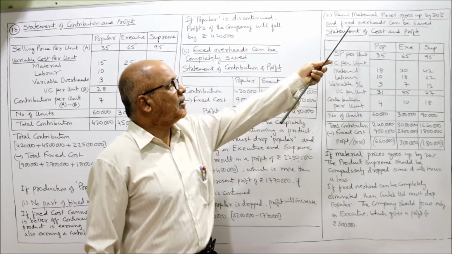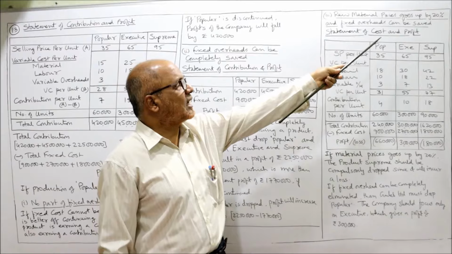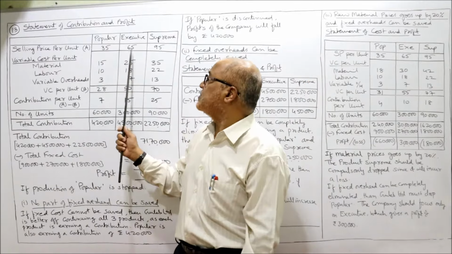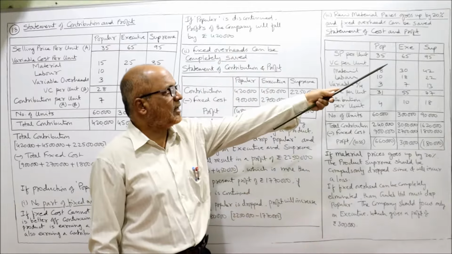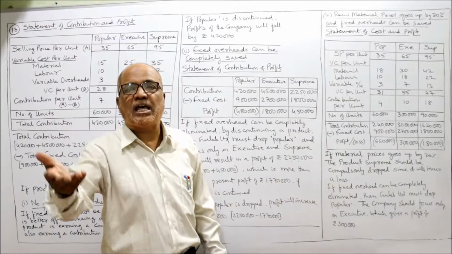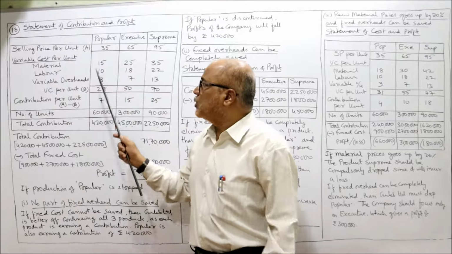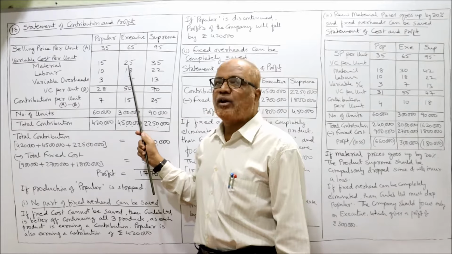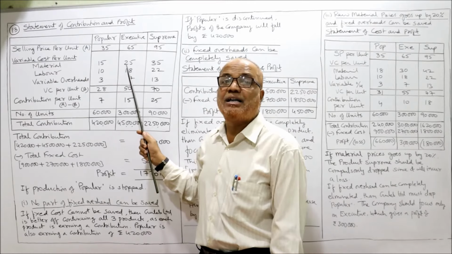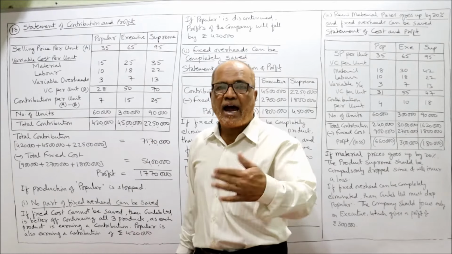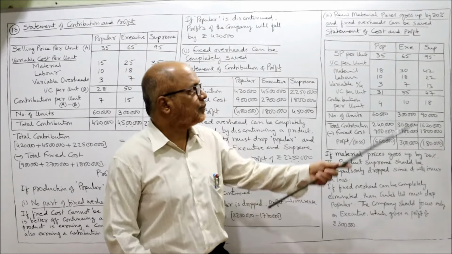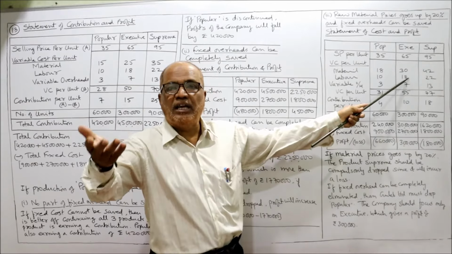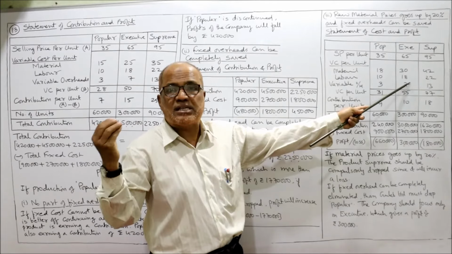Now see here. Raw material prices go up by 20% and fixed overhead can be saved. Statement of cost and profit. Selling price remains the same: 35, 65, 95. Raw material price will increase by 20%. So 15 rupees add 20%, you will get 18. 25 rupees add 20%, you will get 30. And 35 rupees add 20%, you will get 42. So 18, 30, 42. These are the material prices after increasing by 20%.